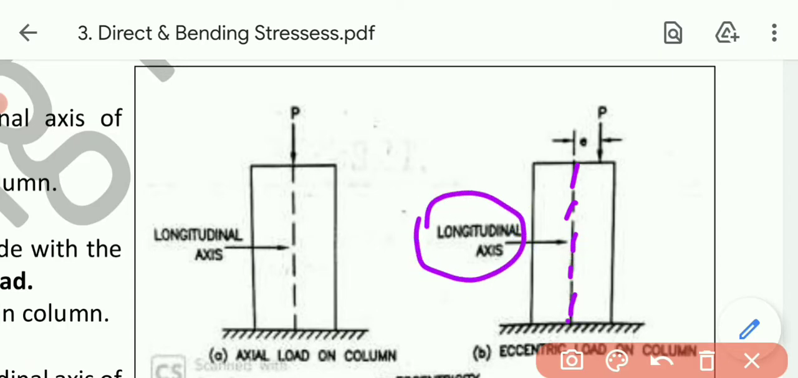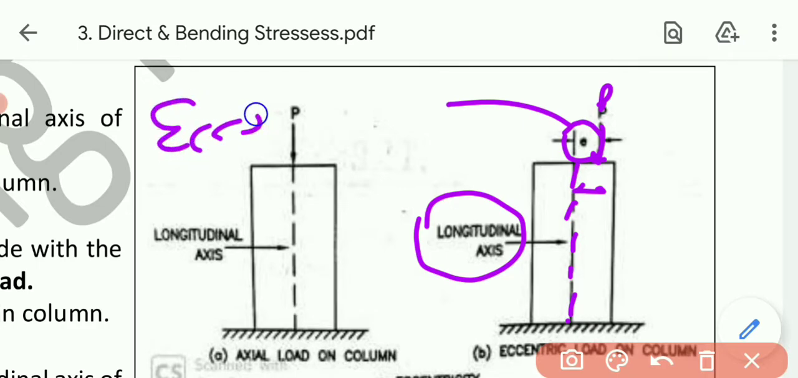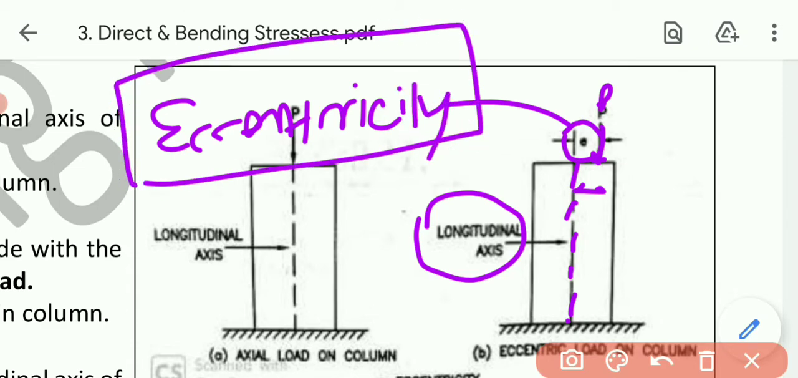Now the force is acting exactly at this point. So the distance between these two, longitudinal axis and force, is known as, we can say, eccentricity. It is the horizontal distance between the line of action of force and the longitudinal axis.